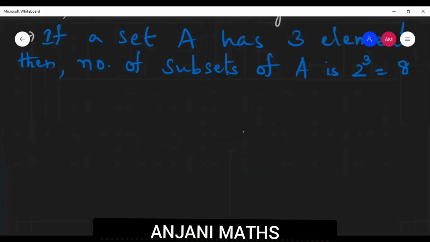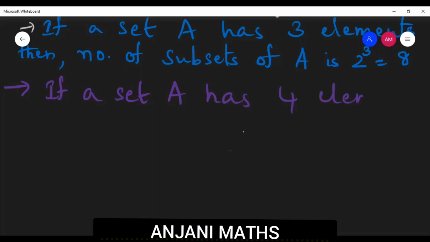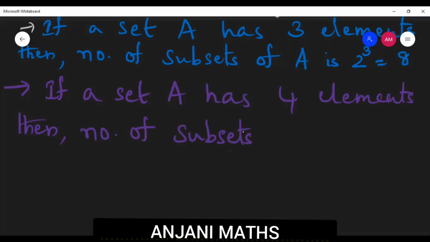Similarly, if a set A has 4 elements, then the number of subsets of A is 2 power 4.